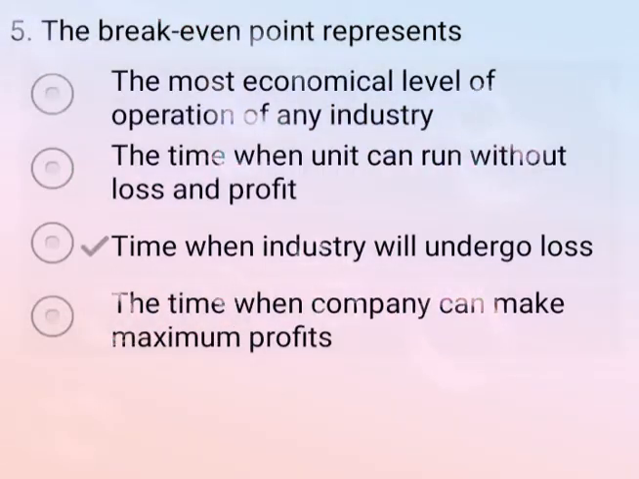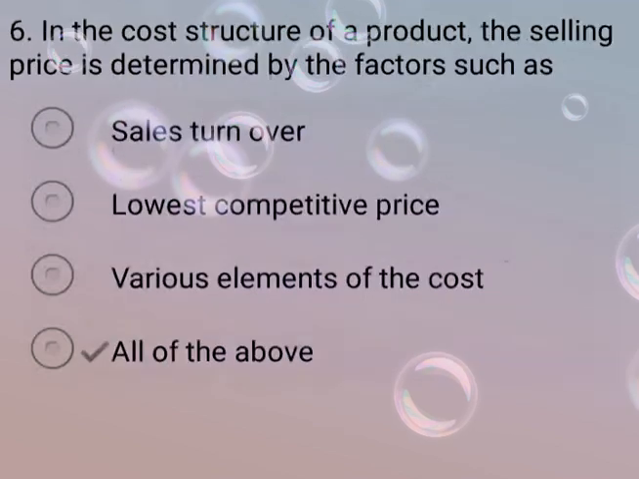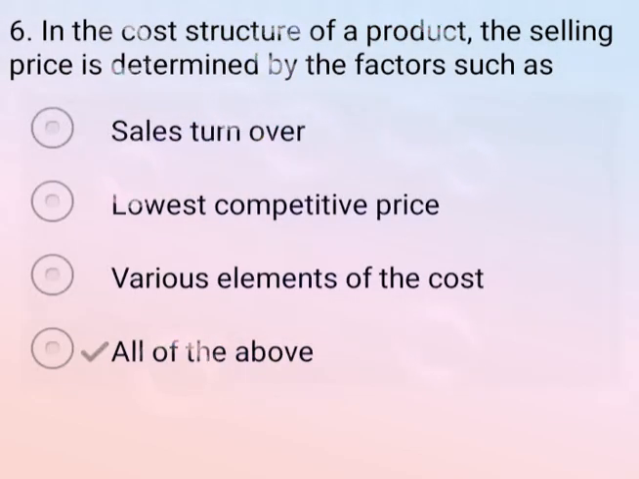Now come to the next question. The break-even point represents, so the correct answer is option C, time when industry will undergo loss. So option C is your correct answer. Now come to the next question. In the cost structure of a product, the selling price is determined by factors such as, so the correct answer is all of these, means sales turnover, lowest competitive price and various elements of the cost. So option D is your correct answer.